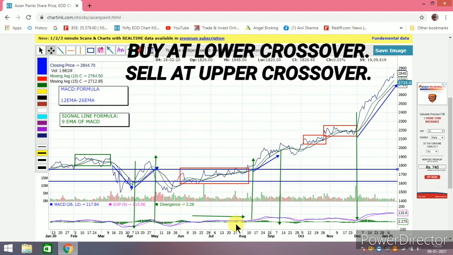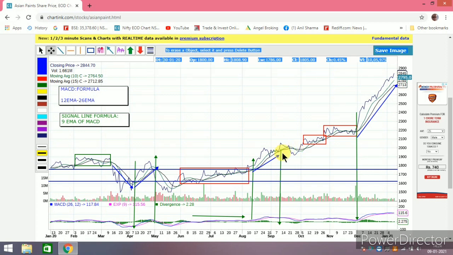So similarly you can see you can buy here, it is showing a cross here, you can buy here, and you can see the cross down, you can sell here. Again you will get the difference between this and this price. Again this is falling down, you can see this is falling down, and this also is falling. Can you see this falling down? From the cross it has gone up, and this is a flat market, and a flat market actually does not work. This is also, you see, whenever this